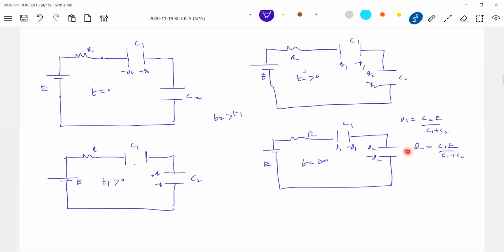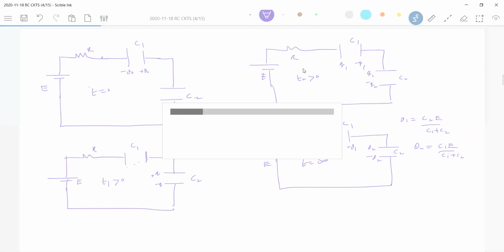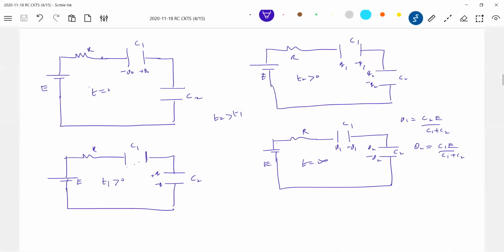After a long time again, C1, C2. It is the potential divider formula, with the capacitance of the other capacitor over the sum. Please do analyze, not mere mathematics, you should analyze here.